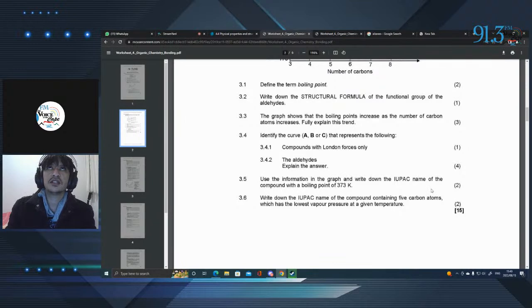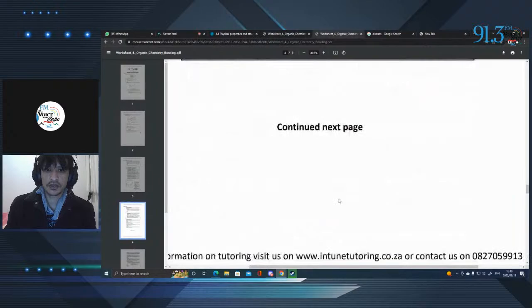Well, if we think about 373 Kelvin, let's see what that is in degrees centigrade. Where's my calculator? Well, this is simple. Remember, 0 degrees centigrade is equal to 273 Kelvin. So we just go 373 minus 273. That's going to give us a value of 100 degrees centigrade. So what boils at 100 degrees centigrade? Well, water for one. So let's see if we are correct.